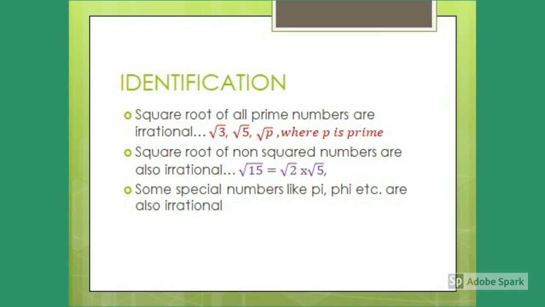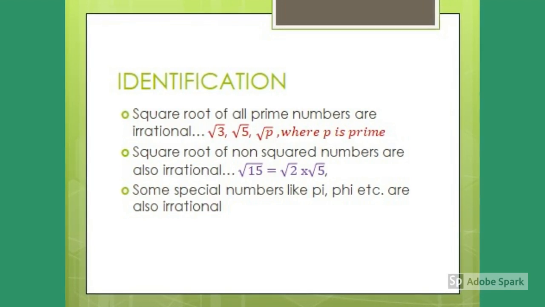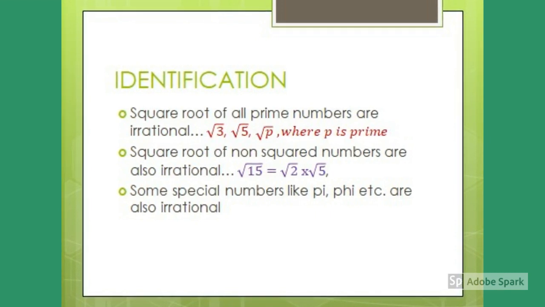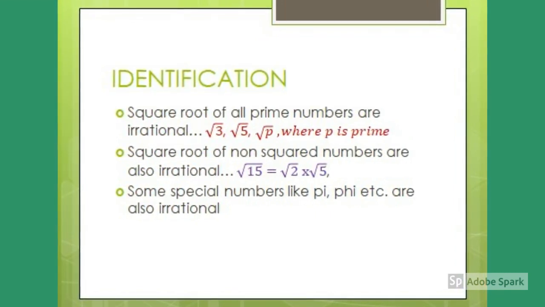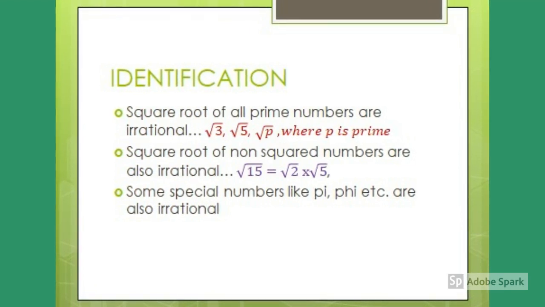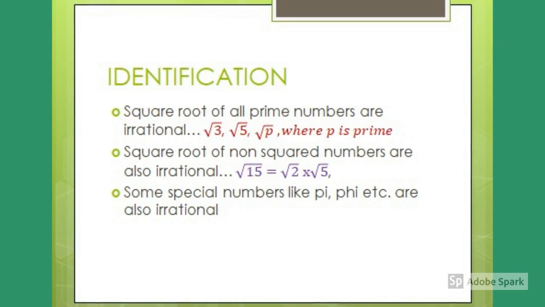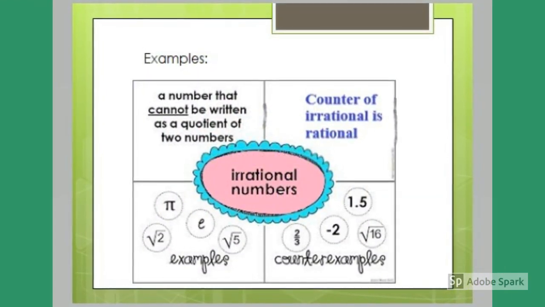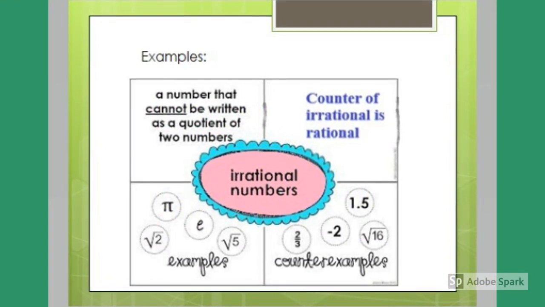Now the question is, how can we identify them? Square roots of all prime numbers are irrational. The square roots of non-square numbers are also irrational. Some special numbers like pi, phi, etc. are also irrational. Let's have a look at the examples and counterexamples of irrational numbers.